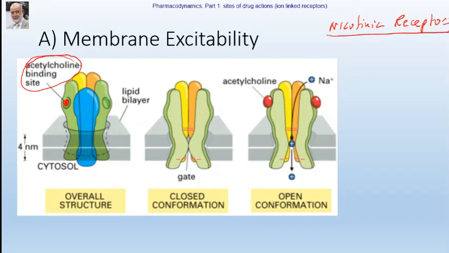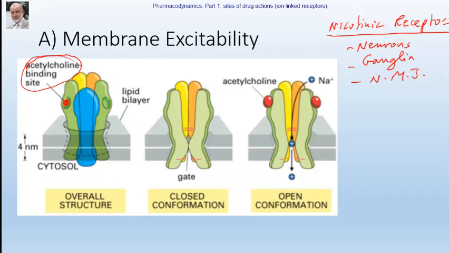Nicotinic receptors are present on neurons in the CNS. They are present in the autonomic ganglia. They are present on the neuromuscular junction of the skeletal muscle.